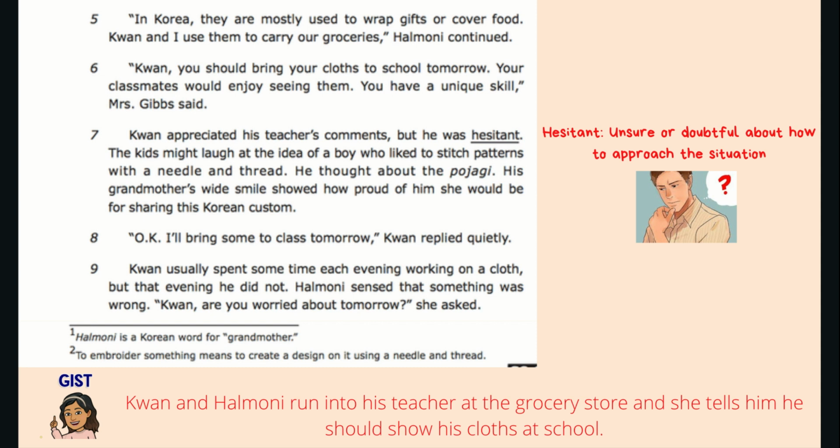She asked. Let's pause there and let's talk about our gist for this section. Remember, our gist is a short retelling of the text. Our gist for this section is that Kwan and Harmony run into his teacher at the grocery store and she tells him he should show his cloths at school.